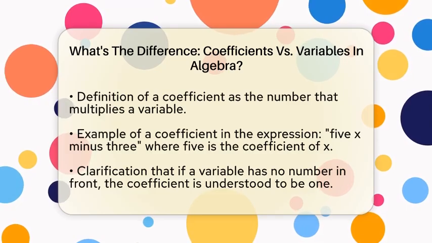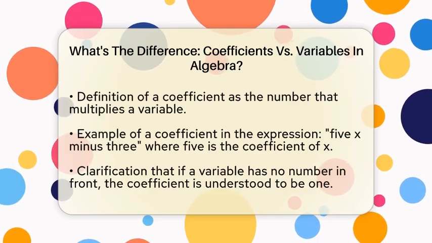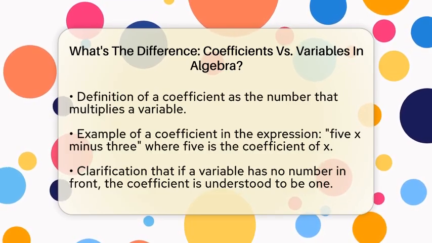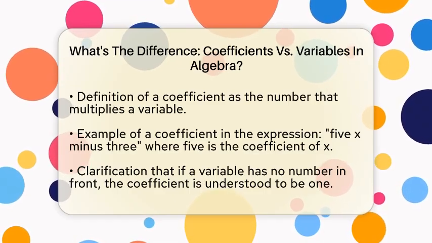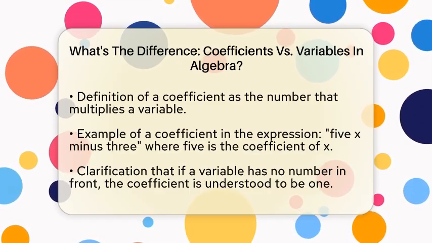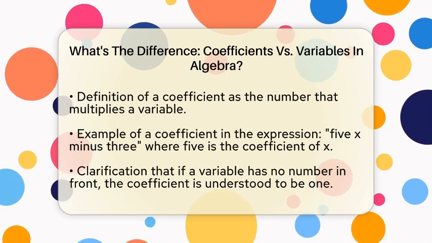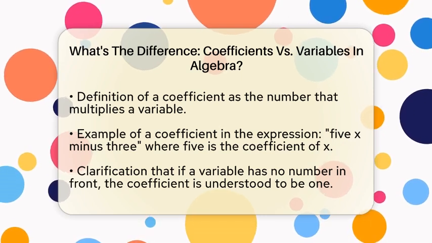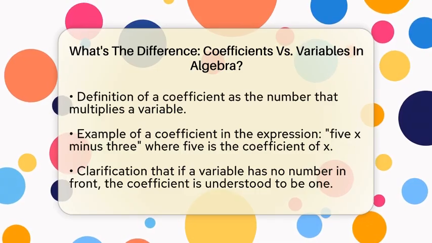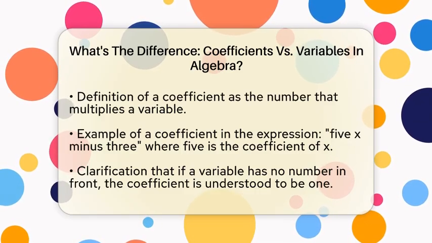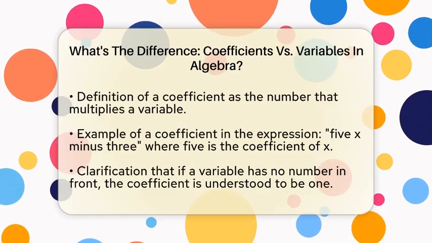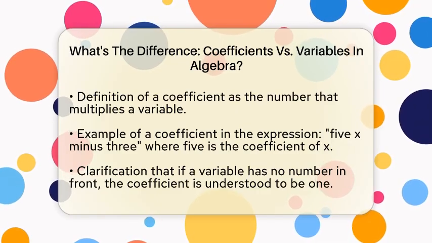Now let's move on to coefficients. A coefficient is the number that multiplies the variable in a term. It tells us how many times the variable is counted or scaled. In the same expression, 5x minus 3, the number 5 is the coefficient of x. This means that x is multiplied by 5. If you see a variable without a number in front, the coefficient is understood to be 1. For example, in the term x, the coefficient is 1.